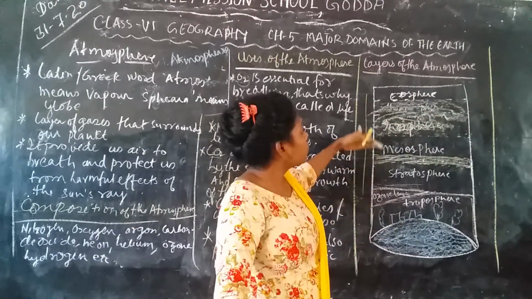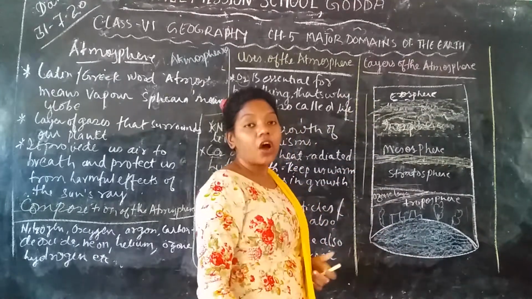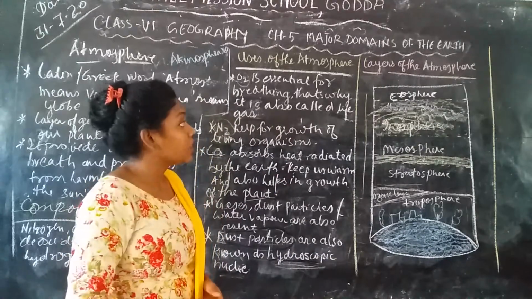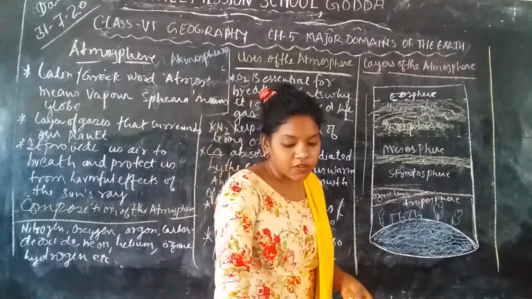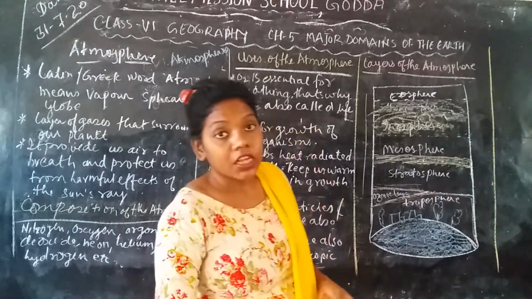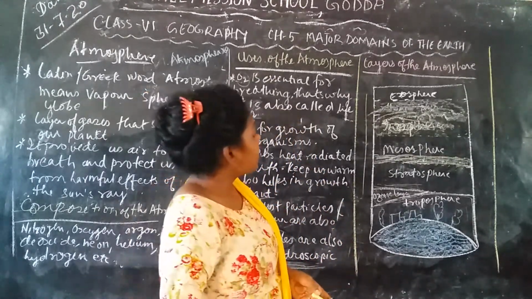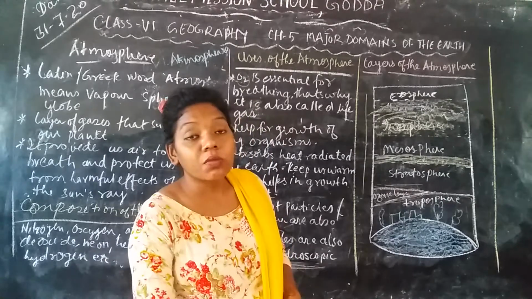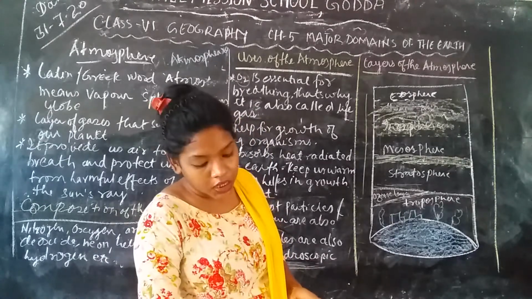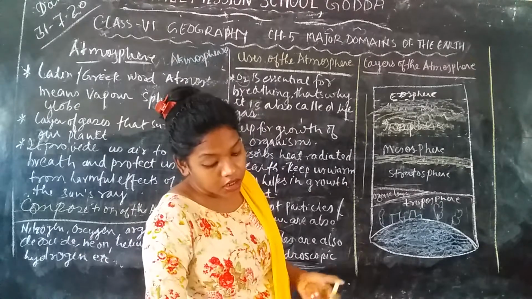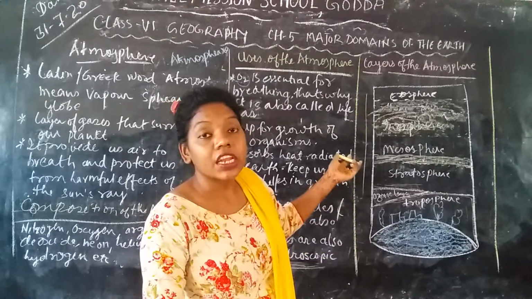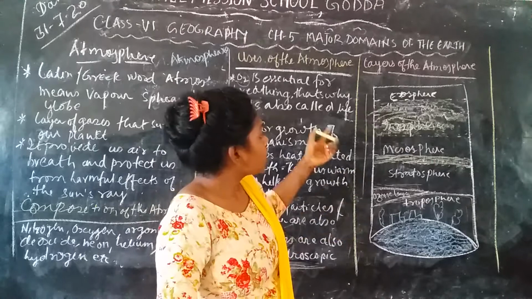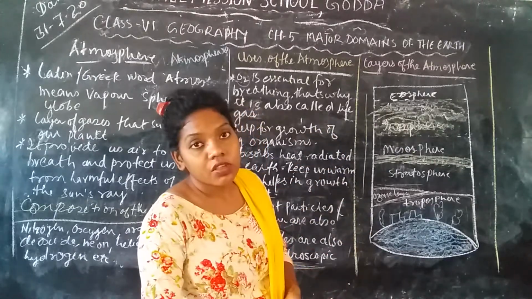Then last, we are going to talk about the exosphere. It is the outermost layer of the atmosphere, and it is connected to the universe. It is 750 km above the Earth's surface. This means it merges with, or connects with, the universe. Okay, so these are the various layers of the atmosphere.